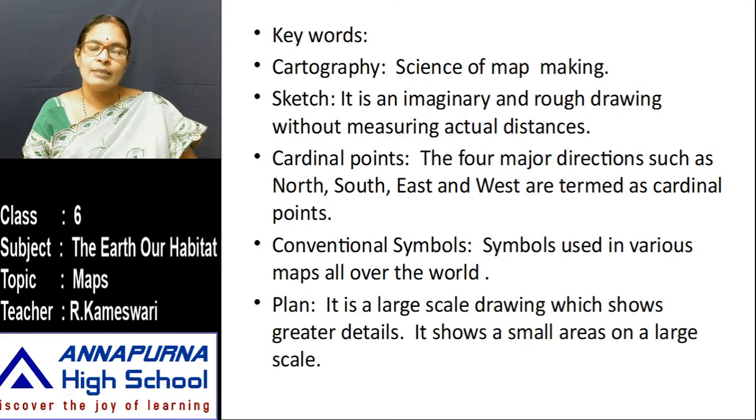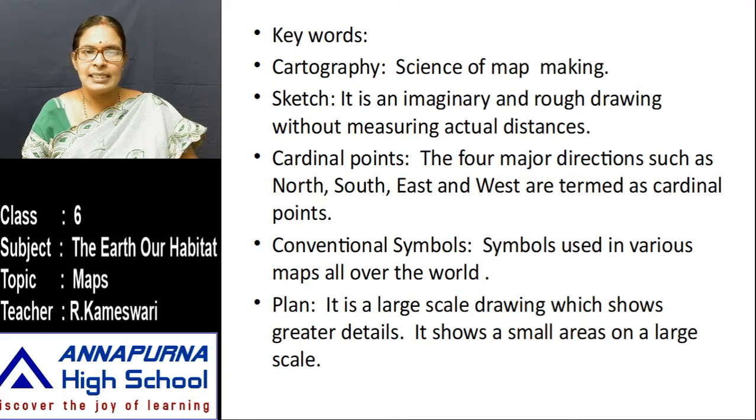Intermediate directions are also there. Those four I will explain later. The four major directions are north, south, east and west. These four are called cardinal points or directions. Both are the same. Next, conventional symbols.